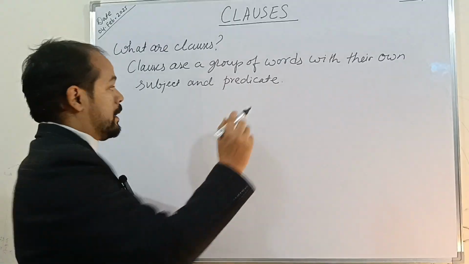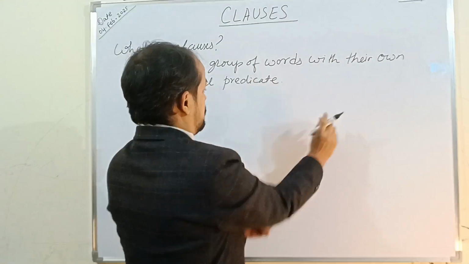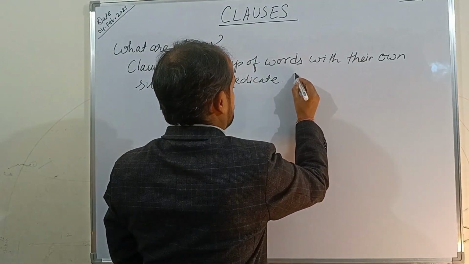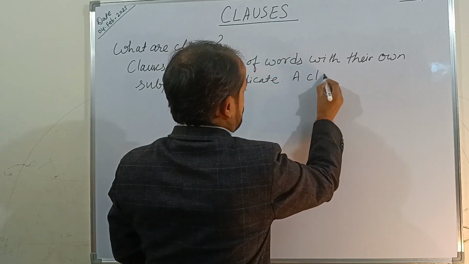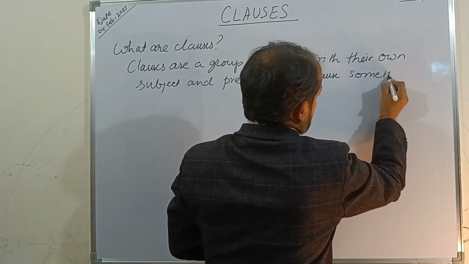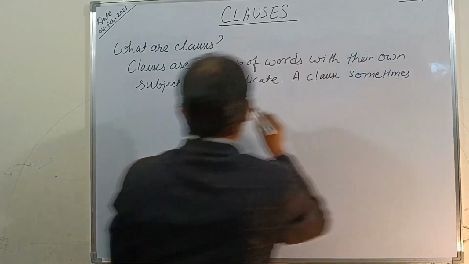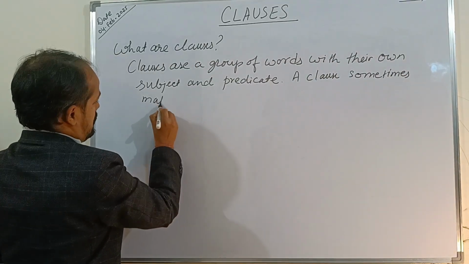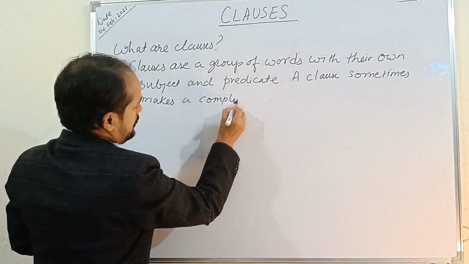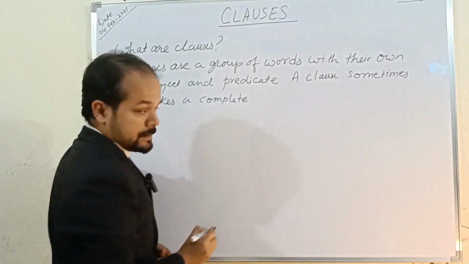A clause sometimes makes a complete meaning, just like a sentence.